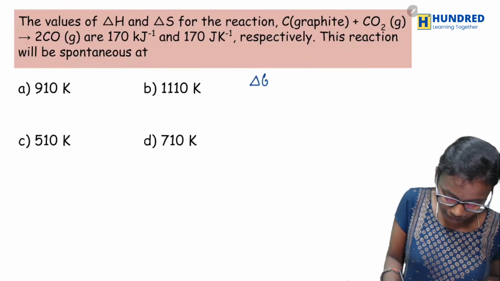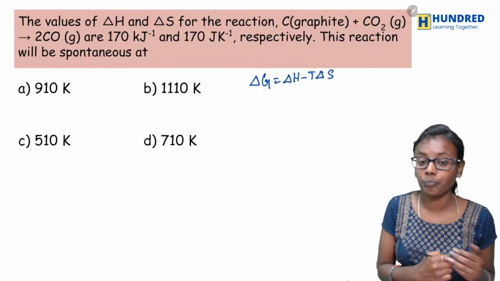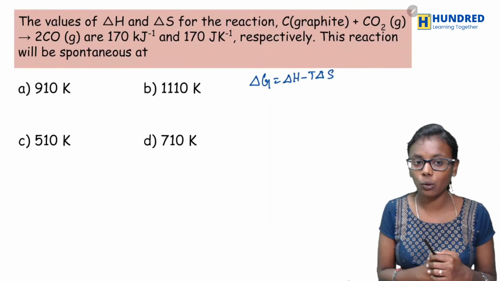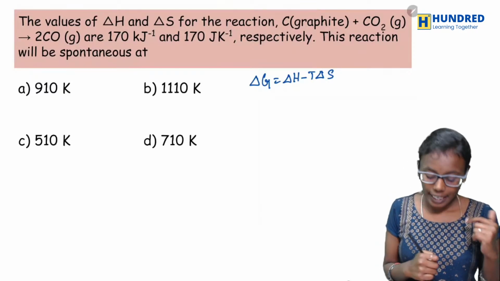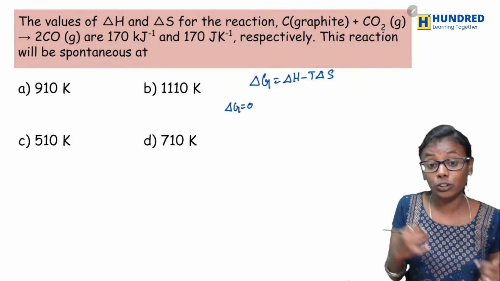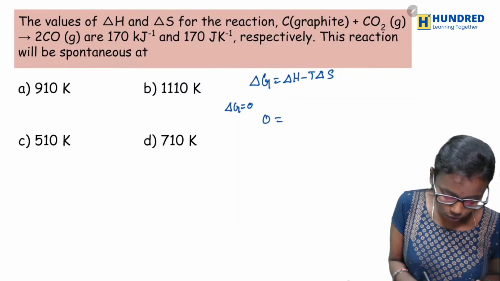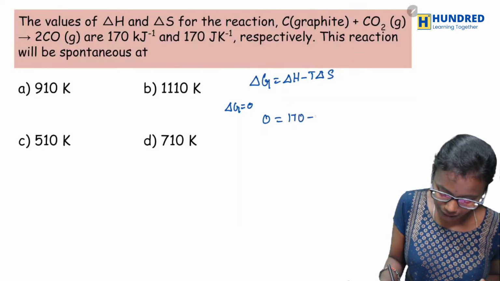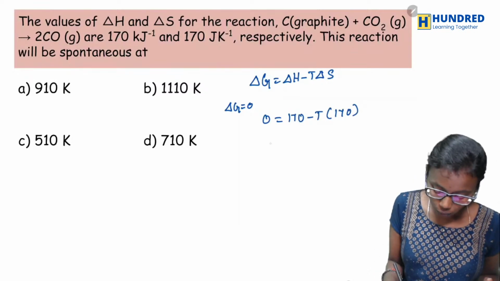We can write delta G is equal to delta H minus T delta S. Now if the reaction is at equilibrium, delta G would be equal to 0. So 0 is equal to delta H, which is 170, minus T into delta S, which is 170. So what would be T?